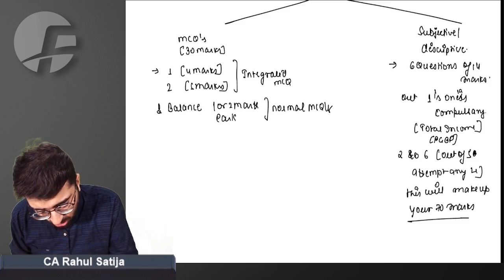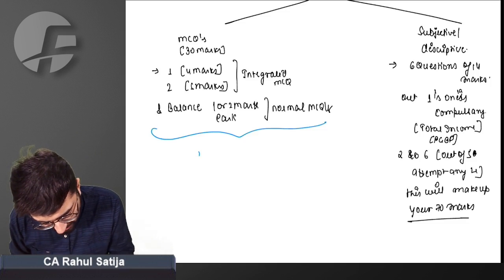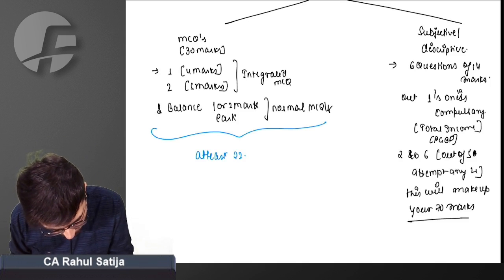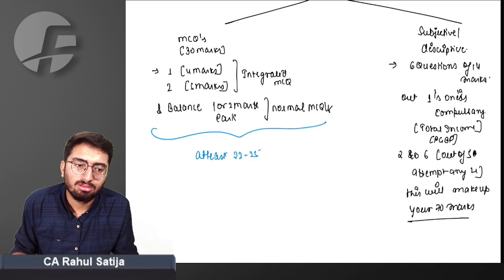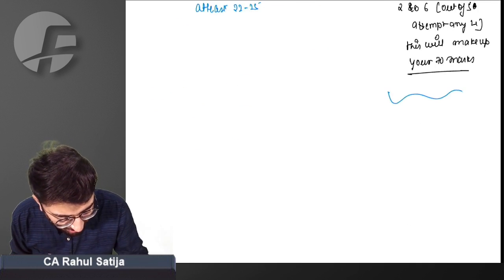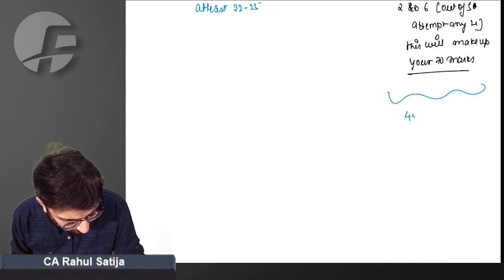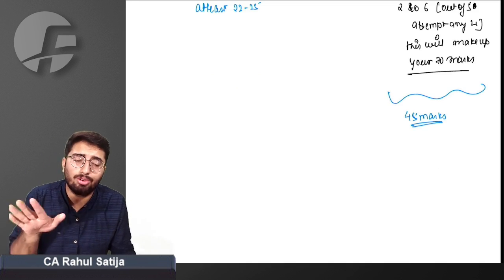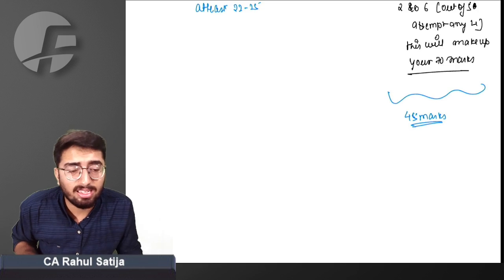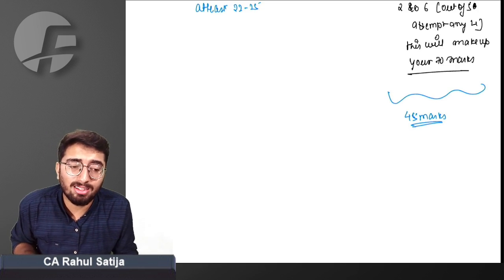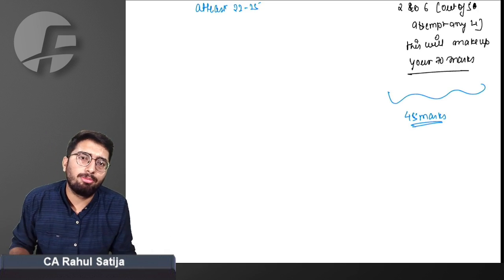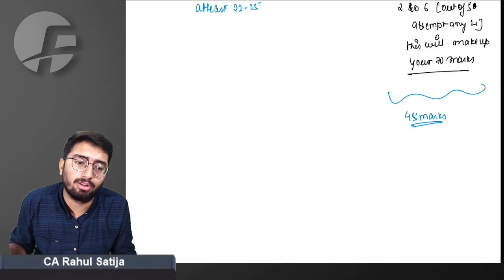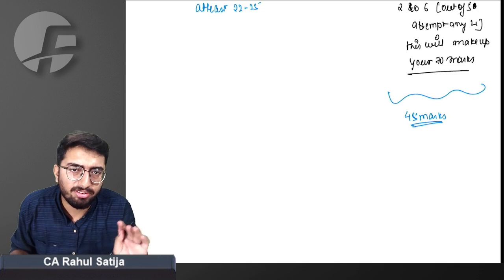First of all, this has to be tackled beautifully. At least 22 to 25 marks. And out of the balance, I want 40, 45 marks. This is how I am targeting 70 marks. Is it achievable, sir? Yes, it is achievable. I don't know how many students have achieved 70 in this May 24 attempt, so it is definitely achievable.